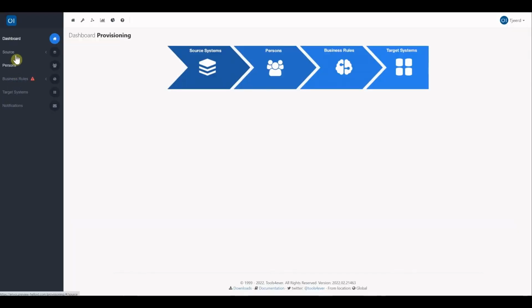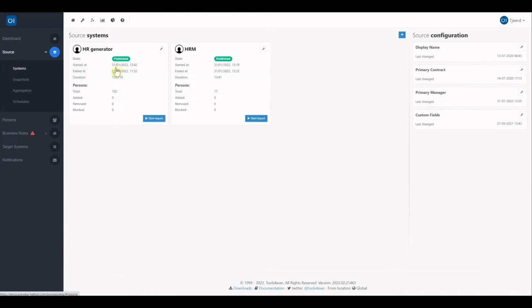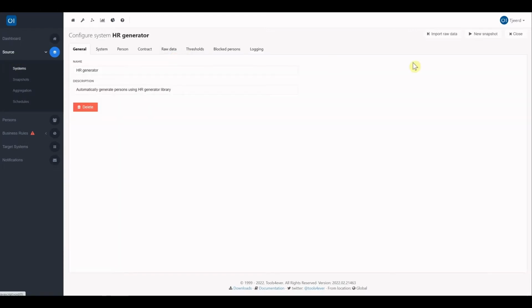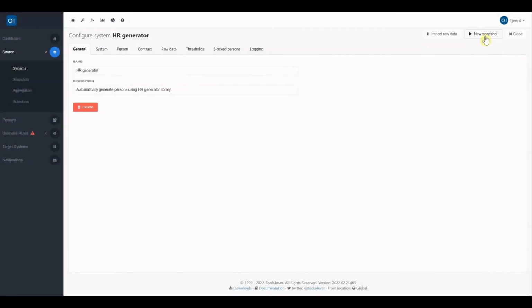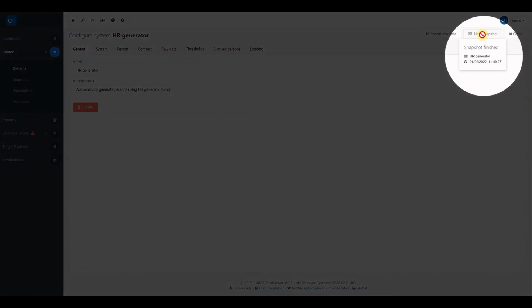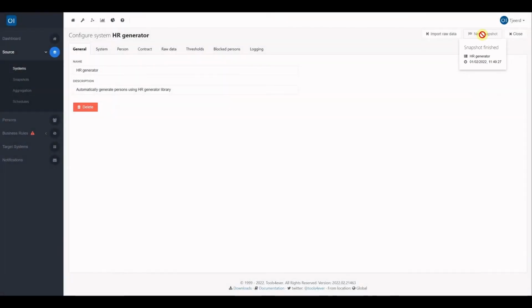With this new feature, we have also changed a minor thing regarding the snapshot button. If you look over here, in the source system, the behavior of this button in the previous versions was triggering a toast message at the bottom of the screen with no indication of where the state of the snapshot would be. With this release, we no longer have a toaster message, but we have a hover over the button, so if you click on the Create New Snapshot button, you will see that the process is running. And when you hover over the button, you will see the current state of the snapshot. You will see the last time it ran, if it was completed successfully, or if it's still pending.